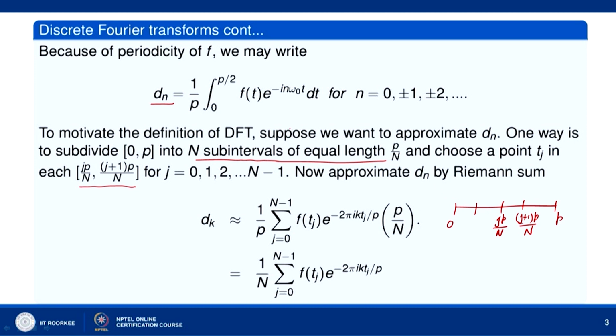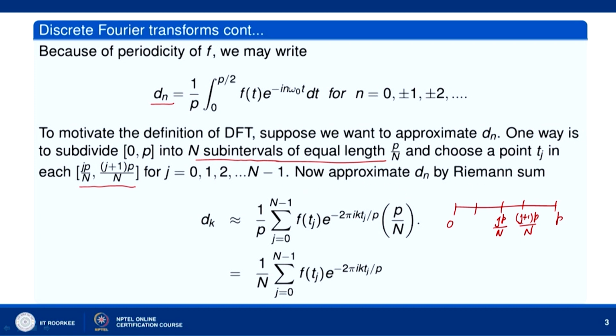Now, approximate d_n by a Riemann sum: 1 over p sigma j equal to 0 to n minus 1 of f(t_j), where t_j is any point in the jth subinterval, times e to the power minus i omega naught, with omega naught equal to 2 pi over p.